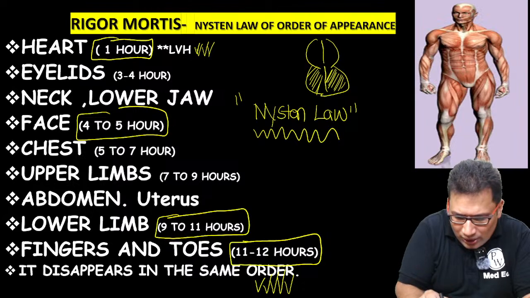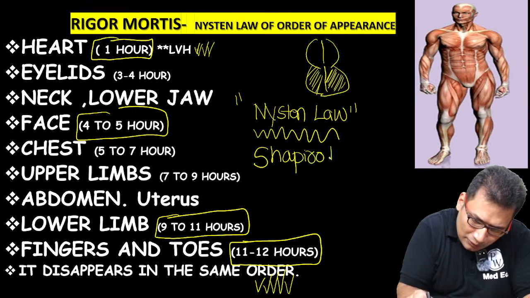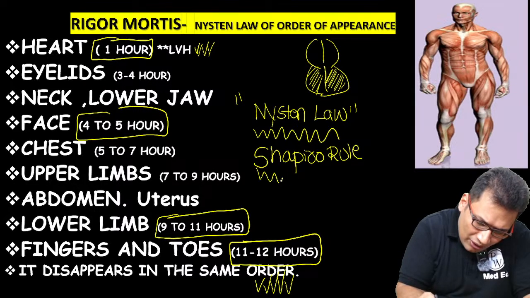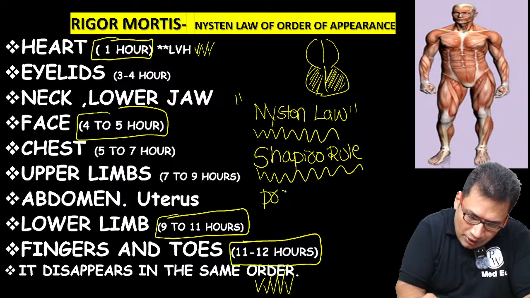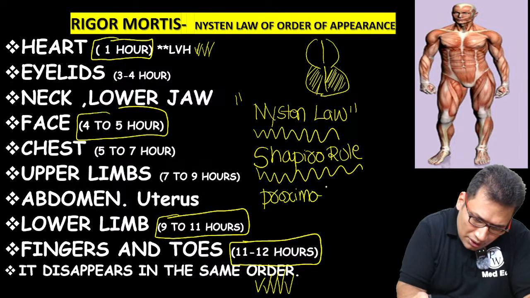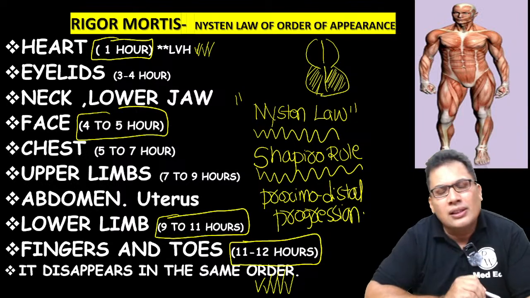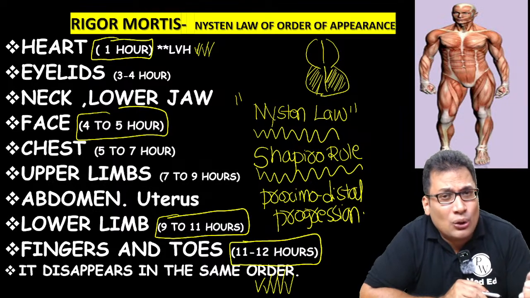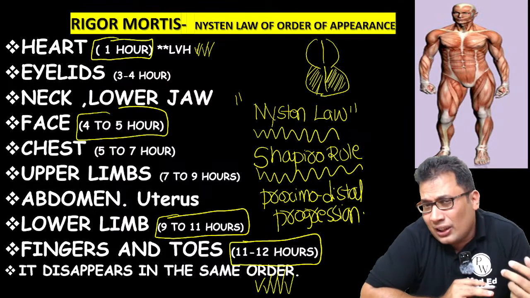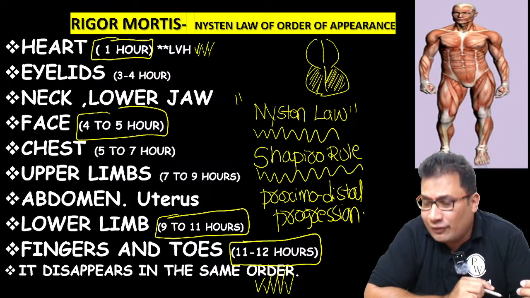There is one more rule, try to memorize, Shapiro rule. Shapiro rule is proximo-distal progression. So the proximal muscles undergo rigor mortis in the beginning, and the distal, small muscles undergo rigor mortis later. So proximo-distal progression is Shapiro rule.